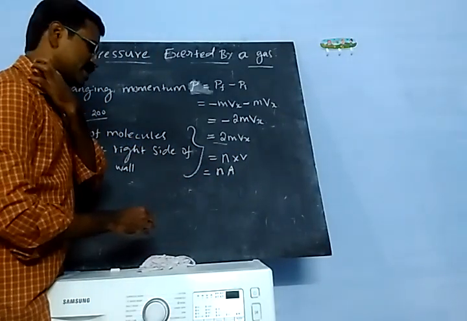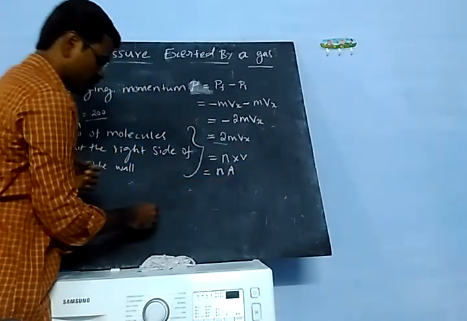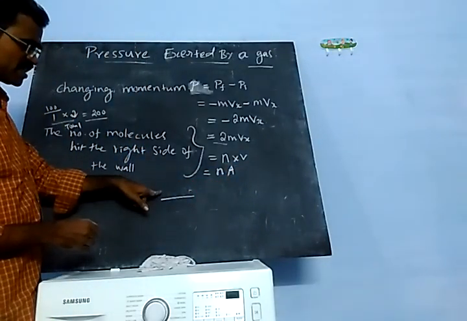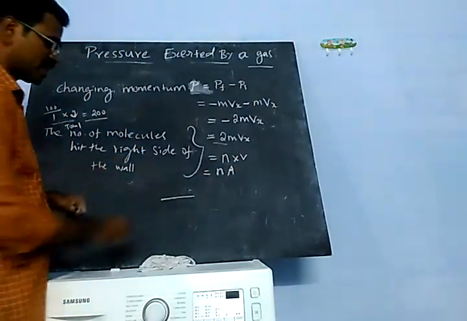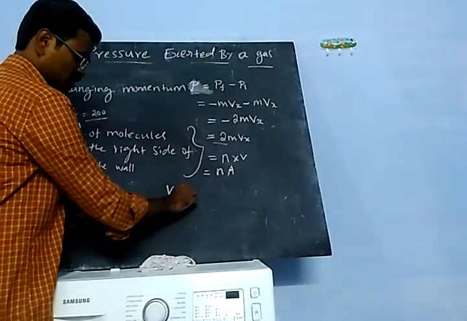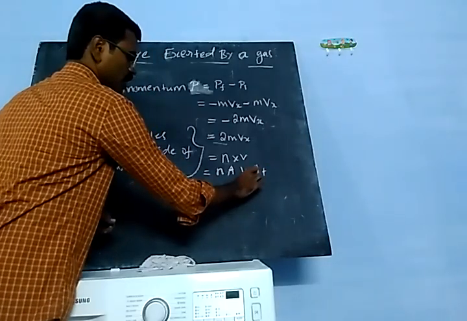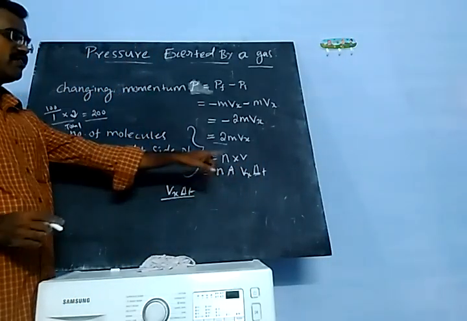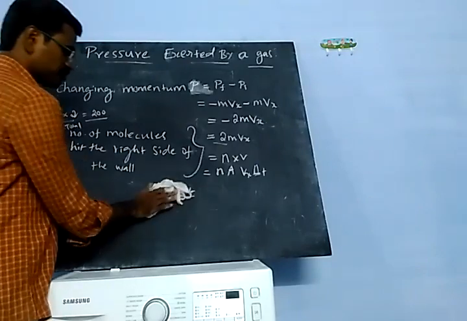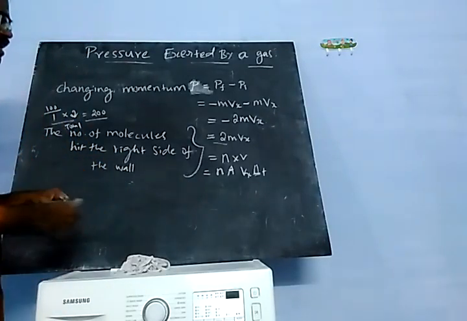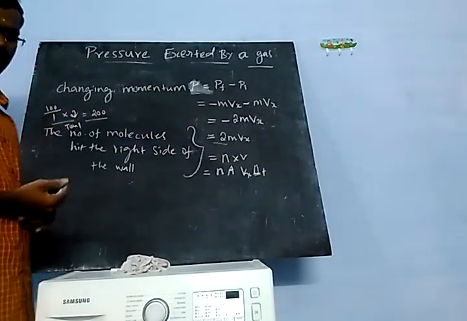So area A and distance. What is the formula we found for that? Distance is equal to Vx into del T. So n A Vx into del T.